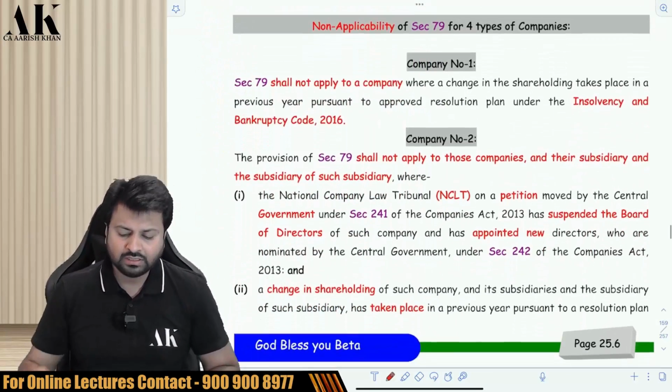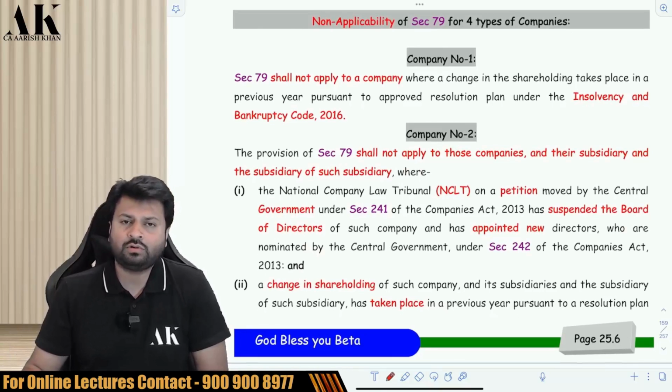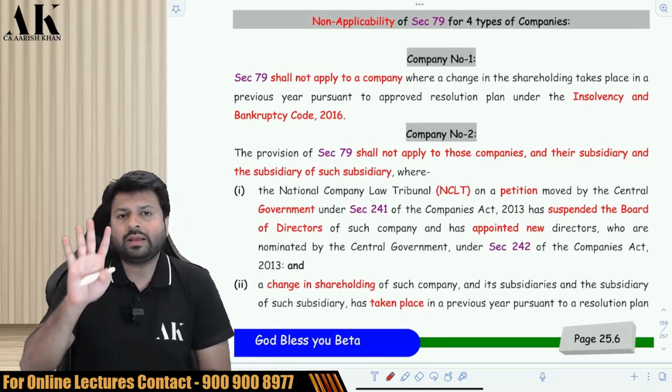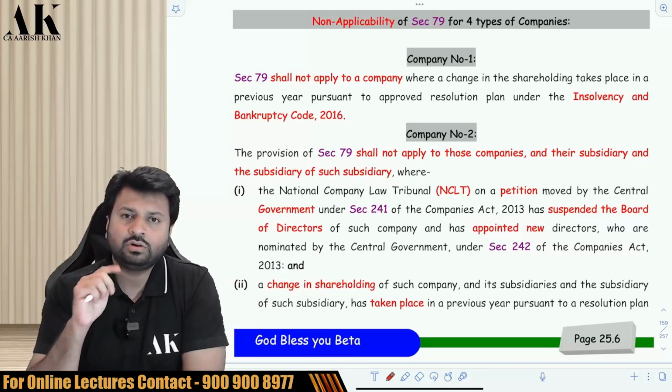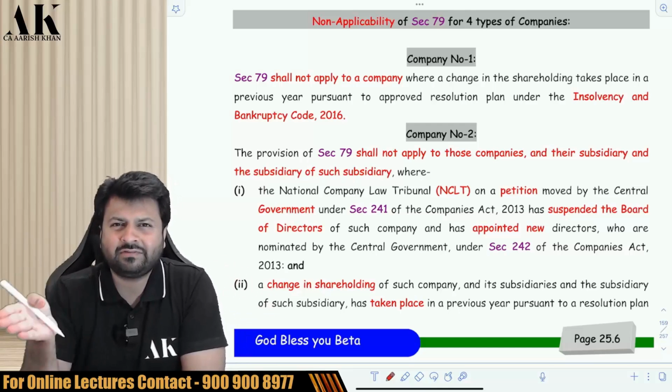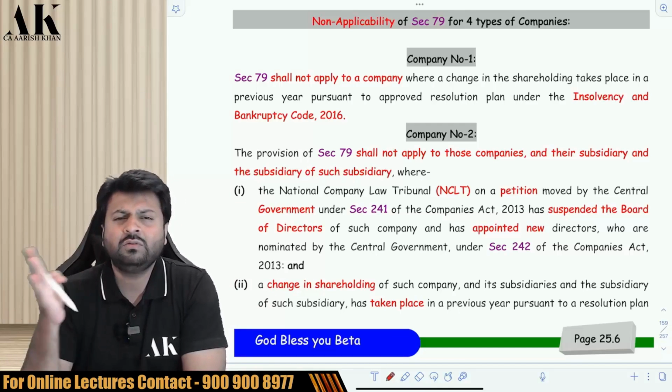Now, this section 79 is not applicable to 4 types of company. Let me tell you about all of them one by one. There are 4 types of company to whom section 79 is not applicable. What do I mean by this? I mean, these 4 companies don't have to check whether 51% of the shareholders are the same or not. They don't have to check all these things. They can carry forward the loss without any hesitance.